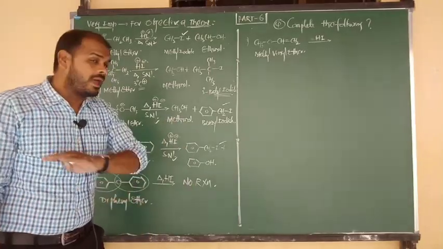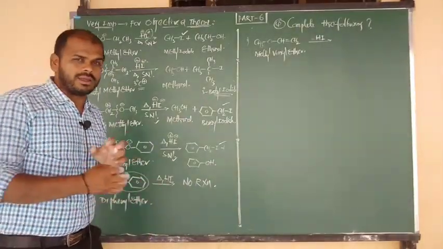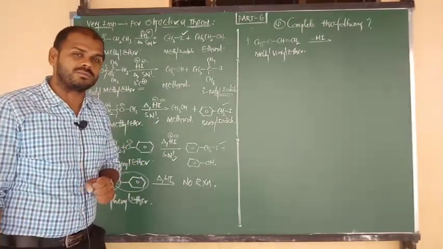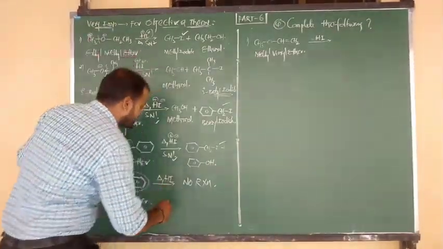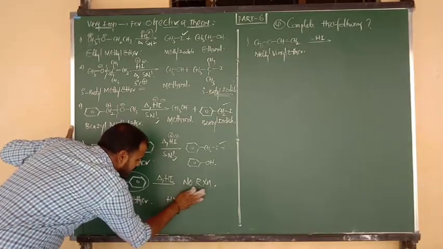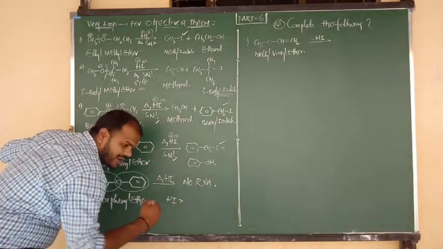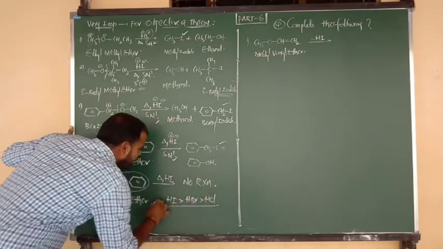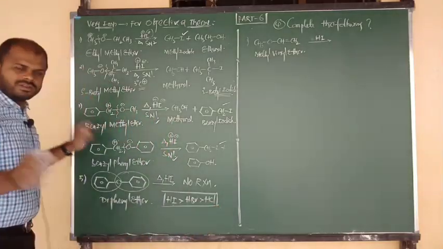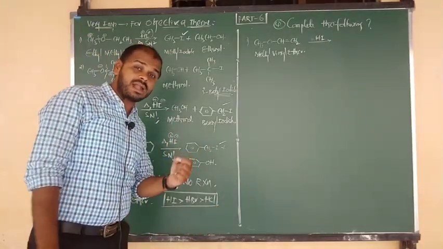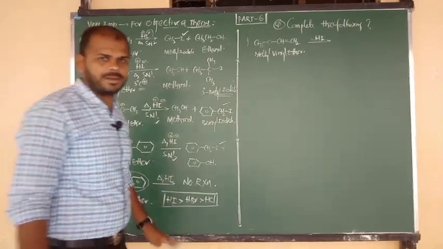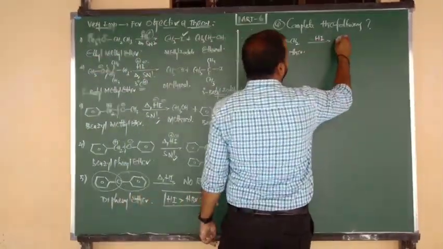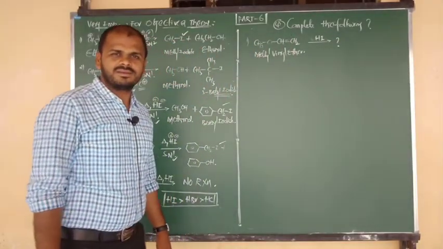HBr, HCl, any reagent you can consider. All of them can react with the ether. But which hydrogen halide reacts most easily with ether? The answer is HI, which shows more reaction due to the large size of iodine and the weak bond. Next one is HBr, next one is HCl. In that way we can do the reaction of ether with respect to hydrogen halides. So which is more reactive? HI. इसलिए मैंने सब में वही लिया बेटा. Okay ना? So methyl vinyl ether on heating with HI. What are the products? Shall we discuss now?